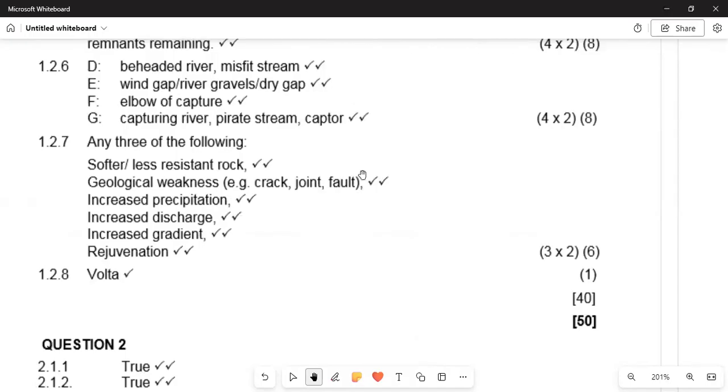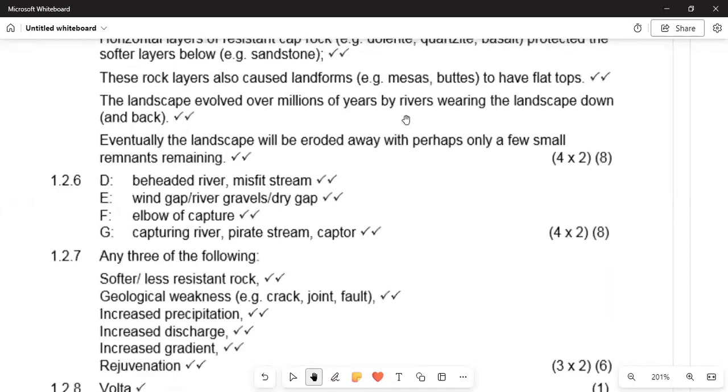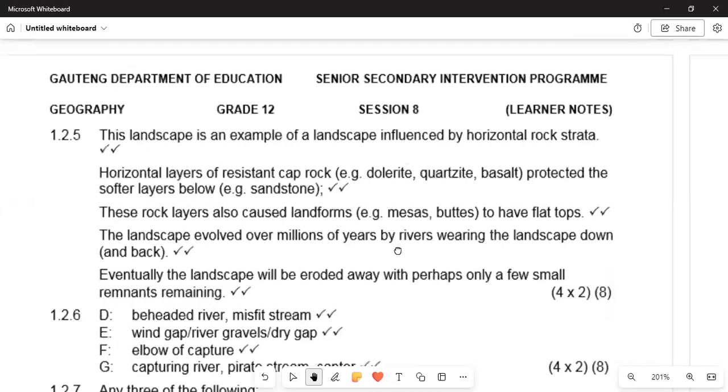All right, and we are having some answers. In 2.1.1, this is an inclined strata, that is 1 mark. And then in 2.2.2, that is a homoclinal ridge. This is now where the water would flow. That is a homoclinal ridge. You get your marks that we are having.